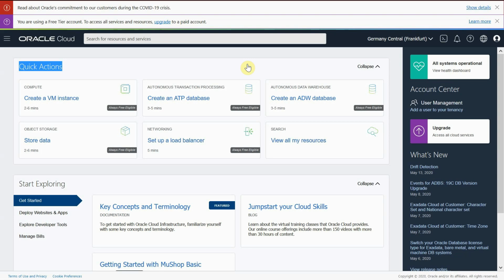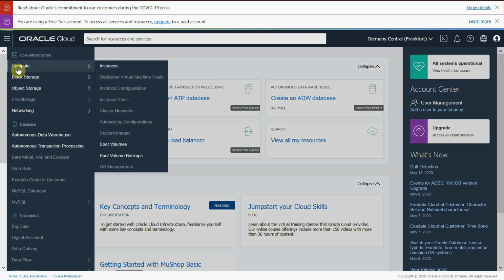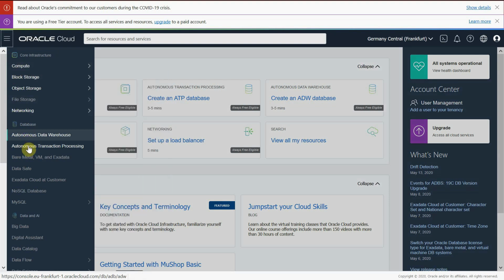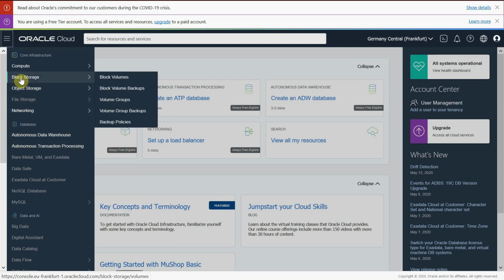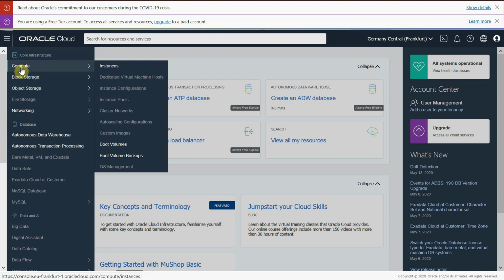So here I am in an OCI free tier account, which is an account that you can set up for free and where you have some services available for free. For instance, compute instance, some networking, autonomous database, data warehouse, or autonomous transaction processing. So it has a few always free services available, which will be enough for us to set up our simple Joomla website.